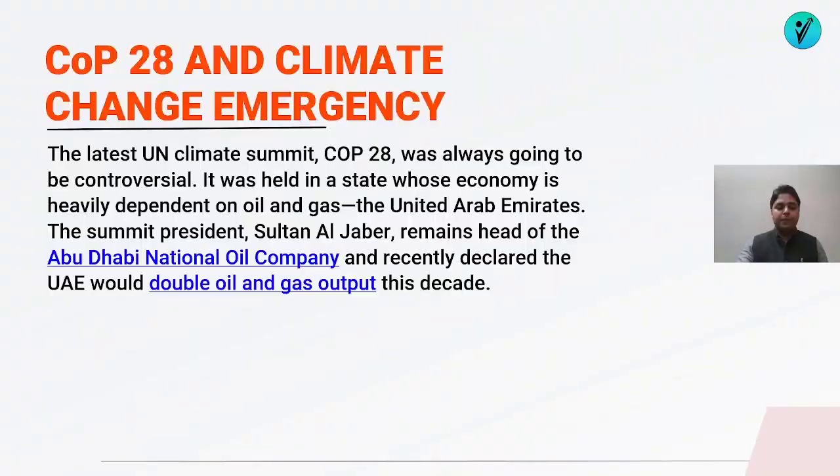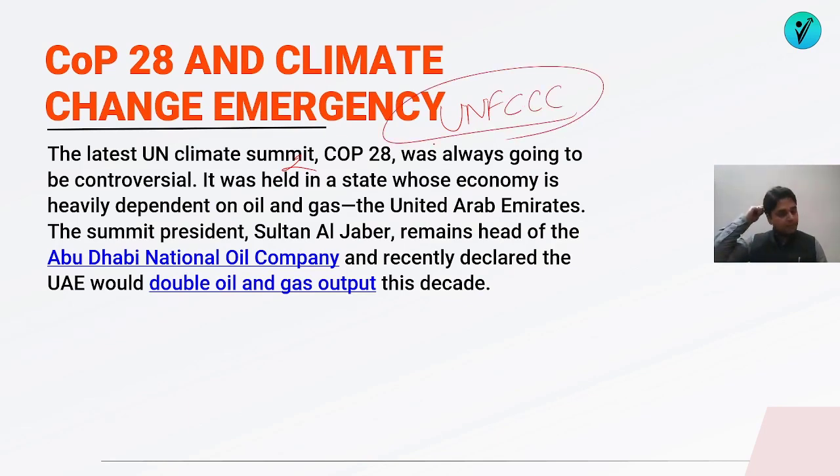Then we have COP28 and climate emergency. So this meeting was held in Dubai, which is the largest annual meeting hosted by Dubai. It is the 28th meeting or COP to the United Nations Framework Convention on Climate Change, UNFCCC.